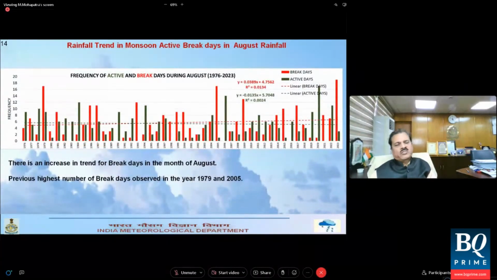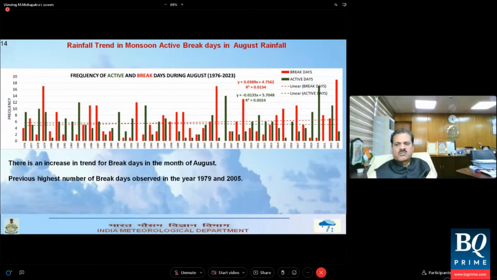Now let us look at the trend, whether break days are increasing or active days are decreasing or increasing. Here is a diagram showing the number of break days and number of active monsoon days in the country from 1975 till 2023.